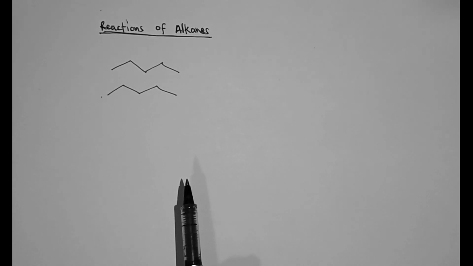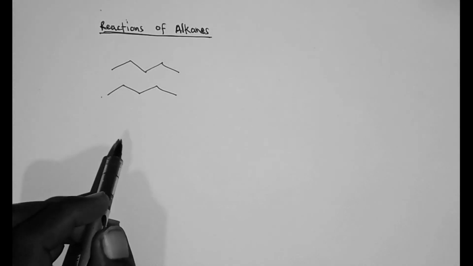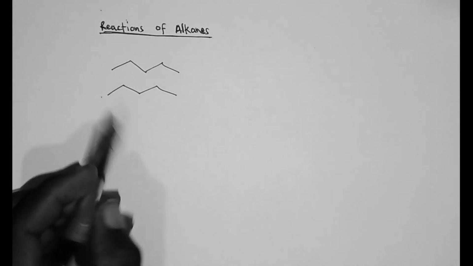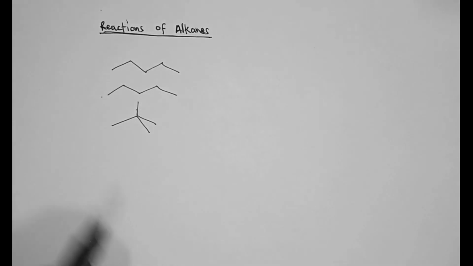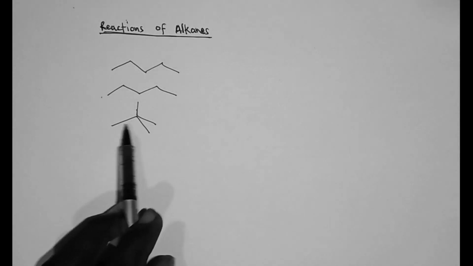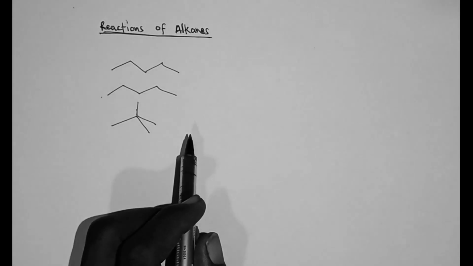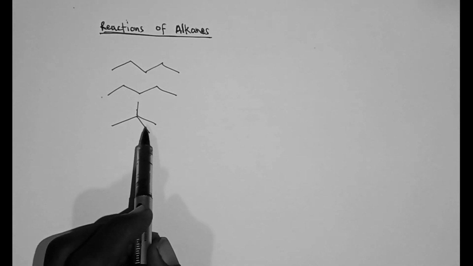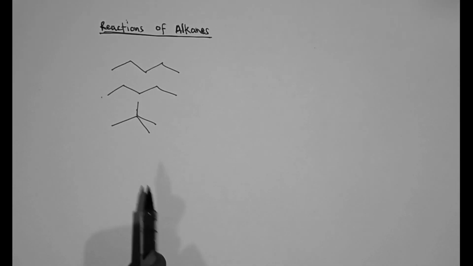However, in alkanes, the strength of the van der Waals forces decreases with branching. So for example, if you have this normal pentane, and then you also have this molecule, which is 2,2-dimethylpropane, an isomer of normal pentane, you see that the boiling point of the 2,2-dimethylpropane is lower than the boiling point of the normal pentane.